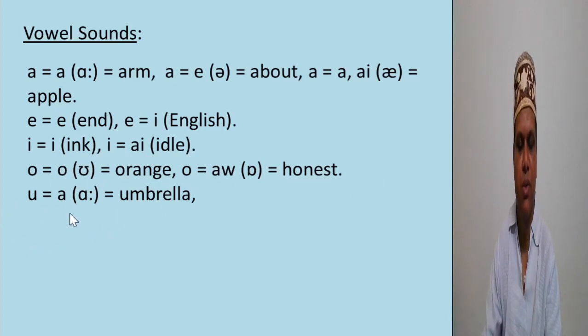U refers to the pronunciation in umbrella. These vowel sounds are very important, and consonant sounds are also important for the usage of A or AN.